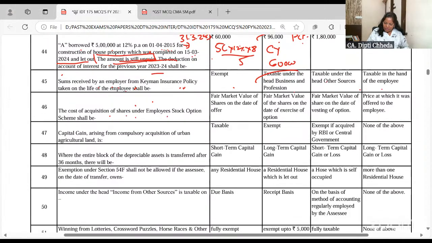Cost of acquisition of ESOP. You will take fair market value on the date of offer, exercise or vesting period. Fair market value on the date of exercise of the option. Not the date of offer, not the date of the vesting period. This is there in accounts also.